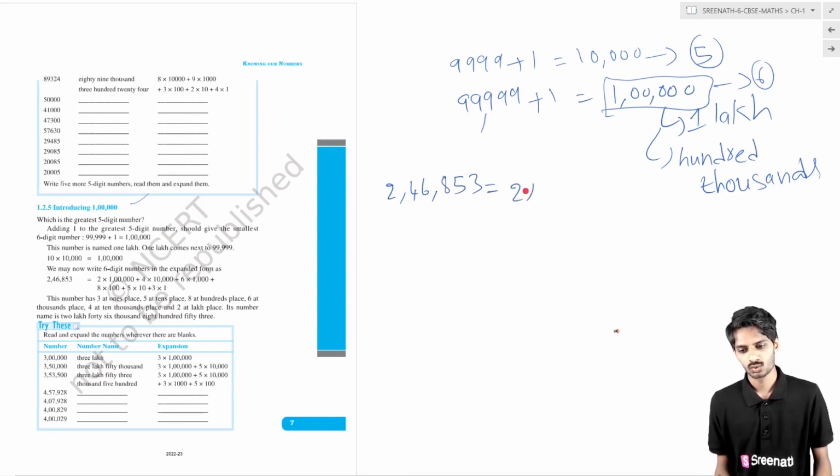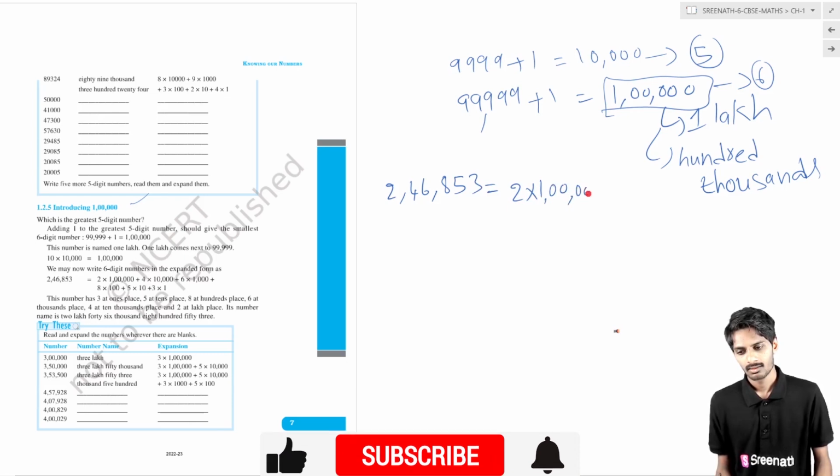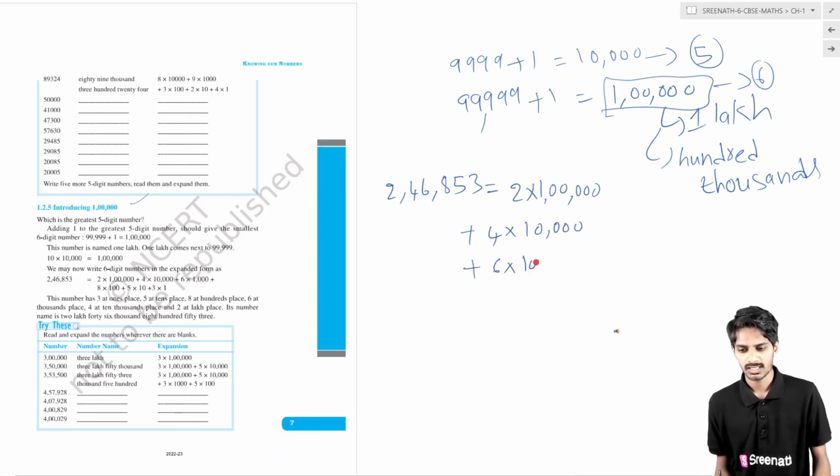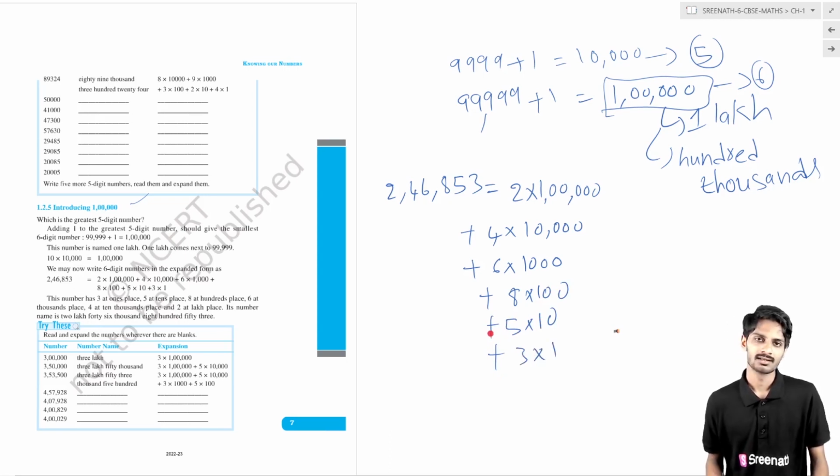We write it as 2 into 1 lakh, plus 4 into 10,000, plus 6 into 1,000, plus 8 into 100, plus 5 into 10, plus 3 into 1.